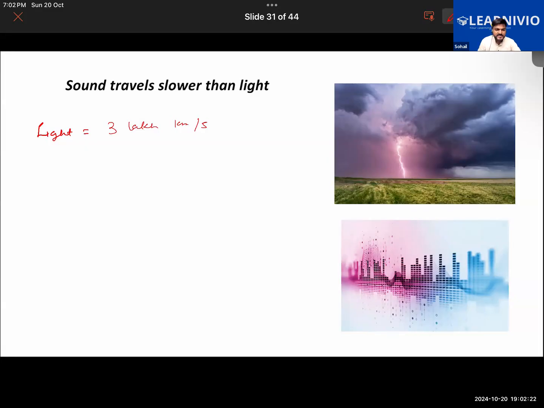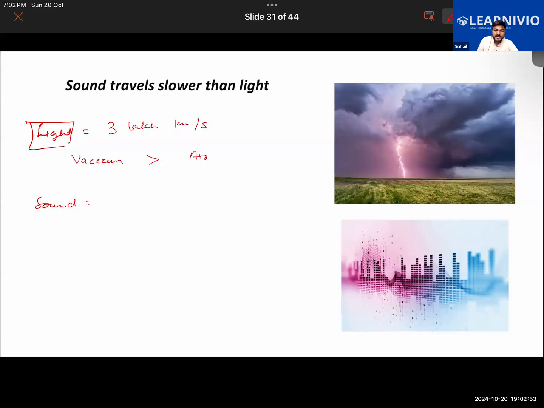So speed of light is 3 lakh kilometer per second. And when we talk about the speed of light in vacuum, it is more as compared to the speed of light in air. That is one thing. Further, when we talk about the speed of sound, it will differ with respect to medium. And as we have learned, in which medium will the speed of sound be maximum? Solid. I heard wrong, sorry. No issue.